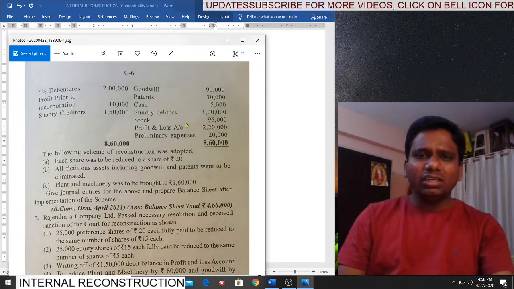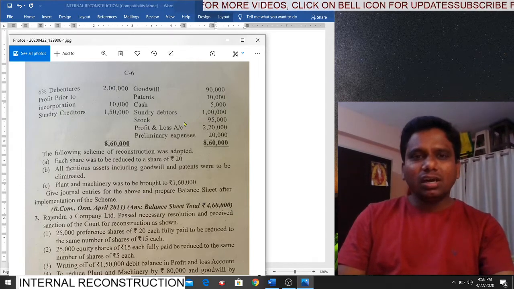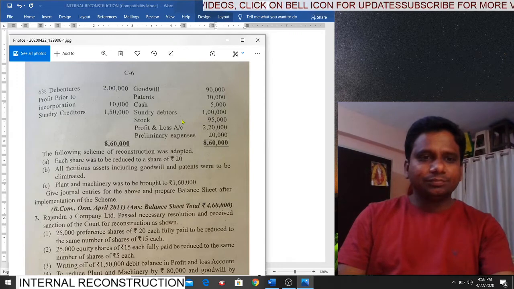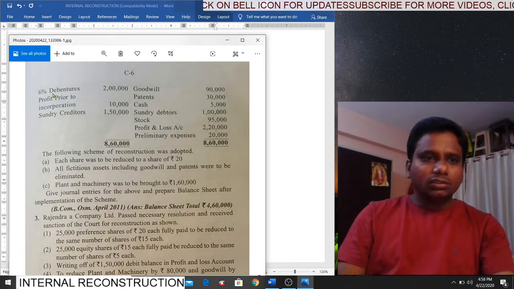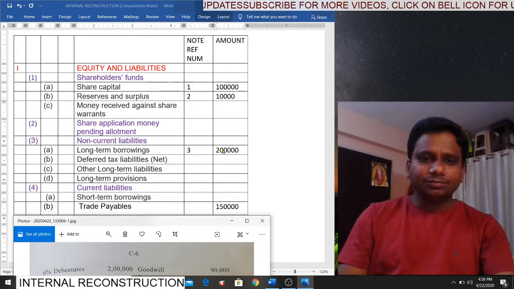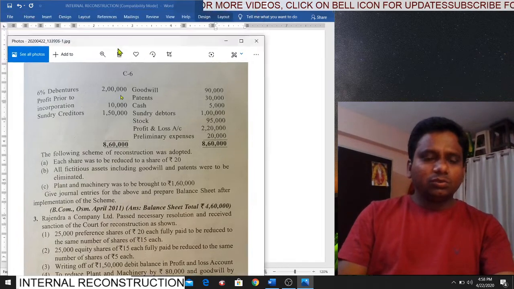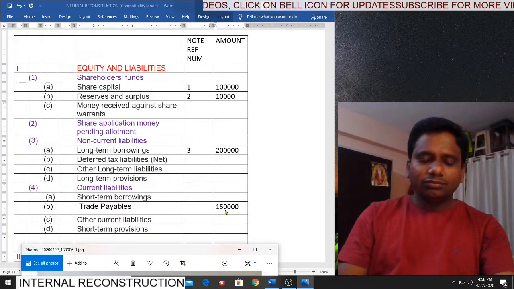Whatever the amount reduced or whatever the amount increased, that change we have to incorporate in the new balance sheet. Is it clear? Now 6% debentures is what? Long term borrowing. Sundry creditors is what? Trade payables, 1,50,000.